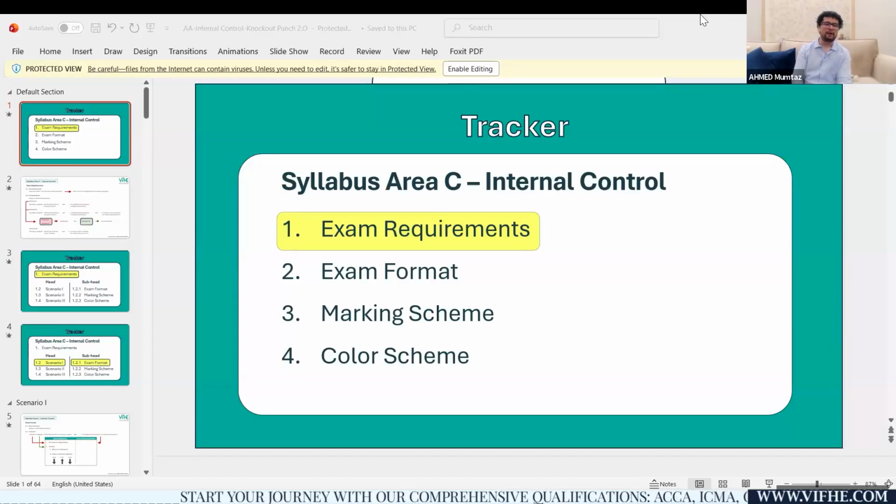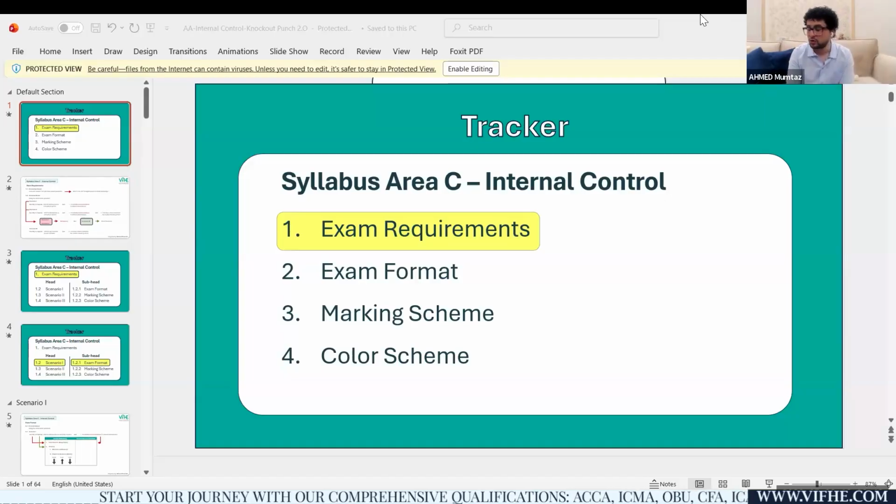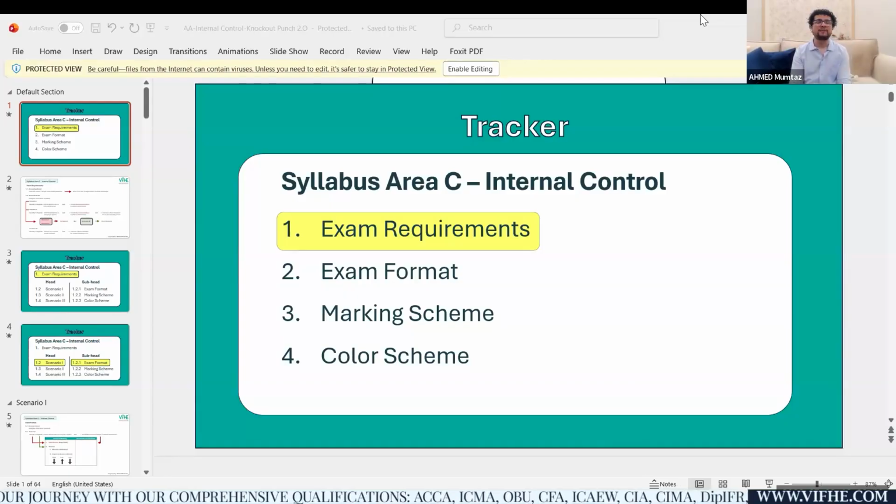If you attended day one of the webinar, I emphasized a lot that the OT cases in section A can come from any syllabus area.